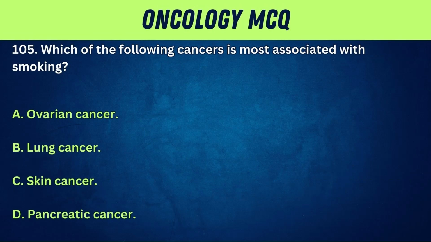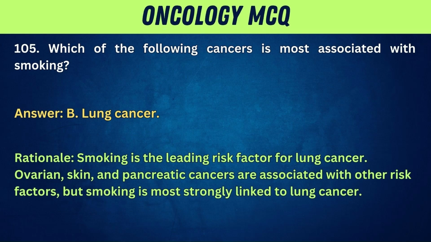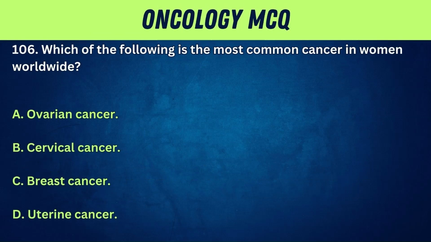105. Which of the following cancers is most associated with smoking? A. Ovarian cancer. B. Lung cancer. C. Skin cancer. D. Pancreatic cancer. Answer: B. Lung cancer. Rationale: smoking is the leading risk factor for lung cancer. Ovarian, skin, and pancreatic cancers are associated with other risk factors, but smoking is most strongly linked to lung cancer. 106. Which of the following is the most common cancer in women worldwide?